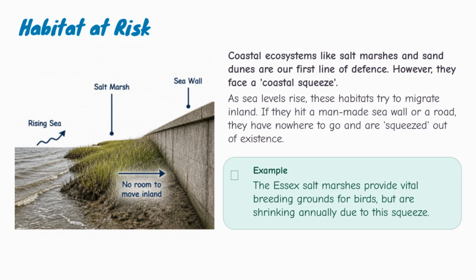The slide gives the example of the Essex salt marshes, which provide important breeding grounds for birds but are shrinking because of this pressure. So climate change and human structures can combine to damage natural ecosystems.